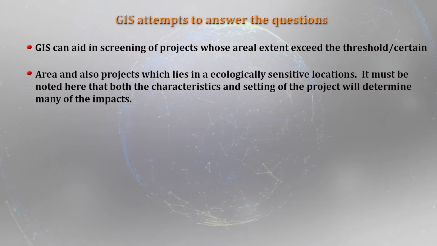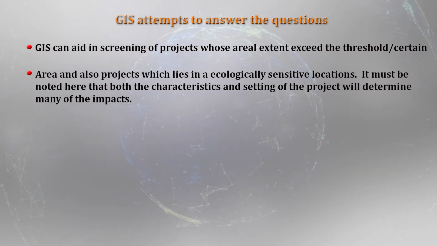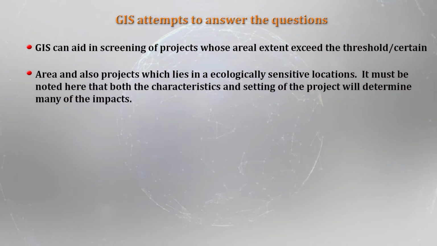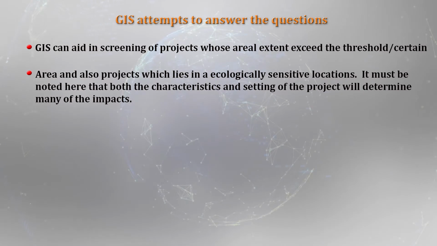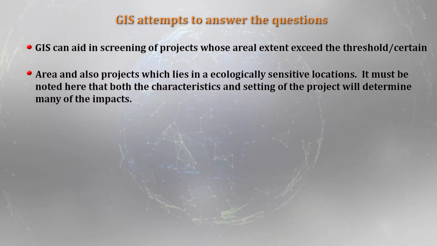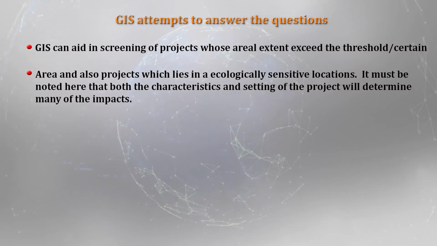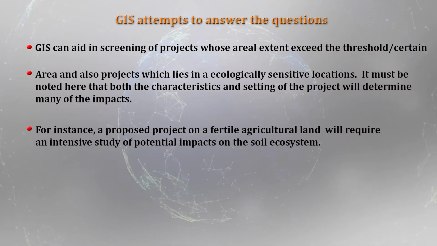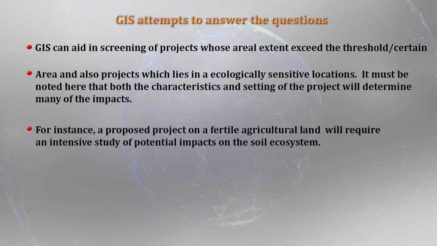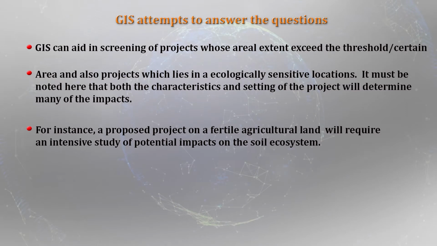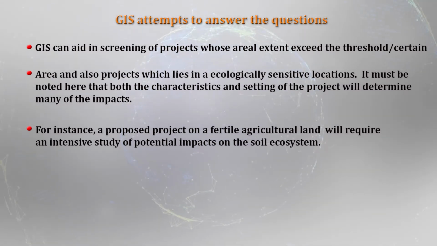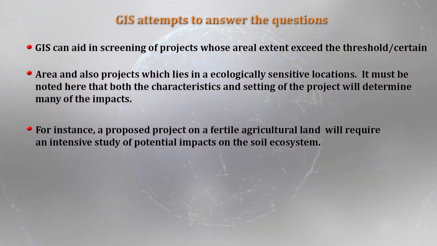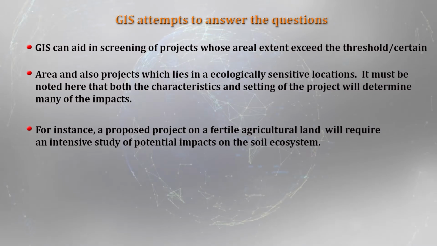It must be noted here that both the characteristics and setting of a project will determine many of the impacts. For instance, a proposed project on agricultural land, which is definitely fertile land, will require an intensive study of potential impacts on the soil ecosystem and the resources available in the agricultural land. So, these are all the impacts. In a way, the project proposal, the characteristics of the project and where it is to be located, also provide a glimpse or a bird's eye view of the possible or potential impacts.